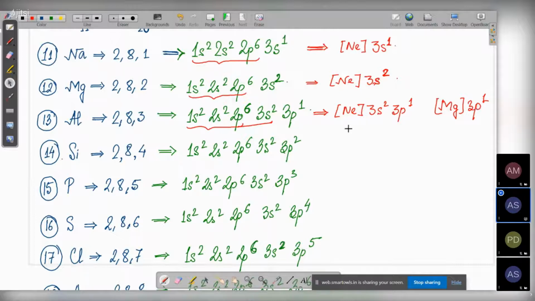I have to write it with respect to the noble gas, because noble gases are like the large stations where the train will stop. Otherwise, at smaller stations the train will not stop.